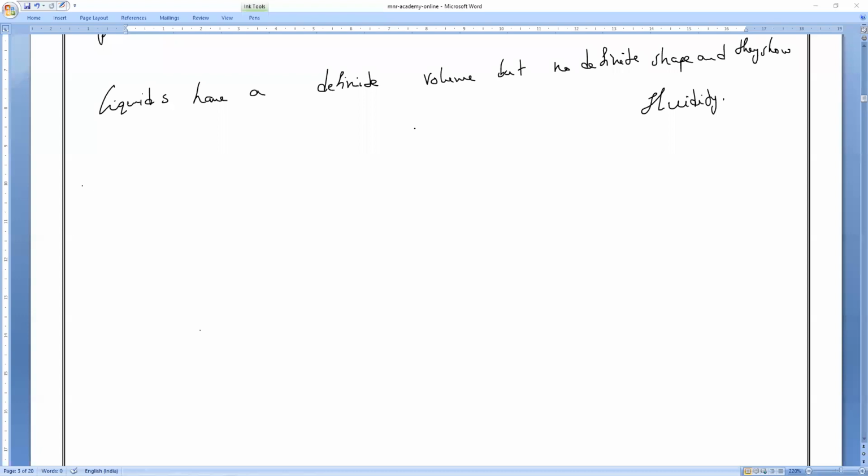Now you tell me, do all liquids have the same density or different density? Different density. That is the fourth property of liquids. Compared to solids, do liquids generally have less density or more density? Less density. For what reason? Their particles are far away from each other.